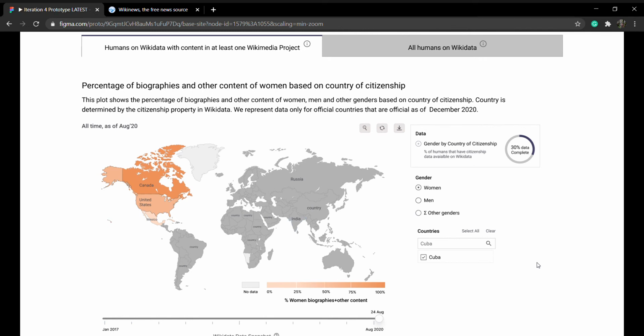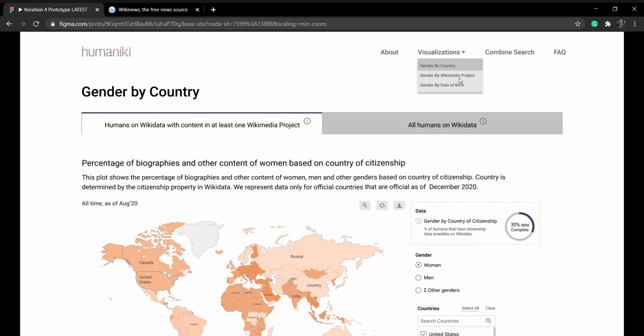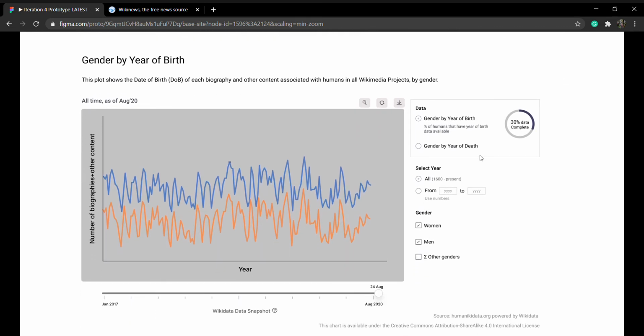Next, if I want to view gender by date of birth and date of death statistics, I can go to the navigation menu and click accordingly. This plot shows the date of birth of each biography and other content associated with humans in all Wikimedia projects by gender. For example, for content related to people born in 1900, 79% content is men and 20% content associated to women. You can also select specific year range to get the filtered results or scroll through the visualization with your mouse.